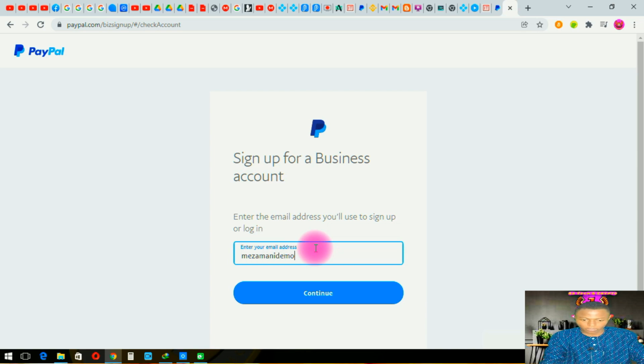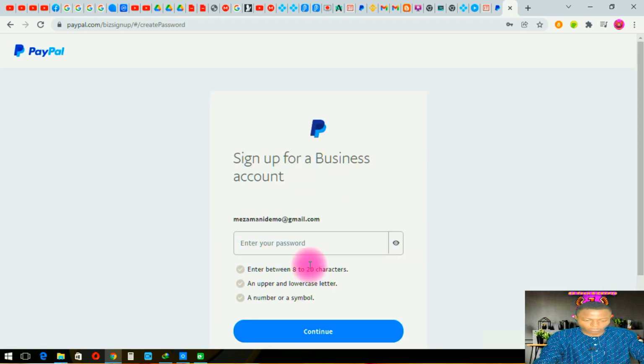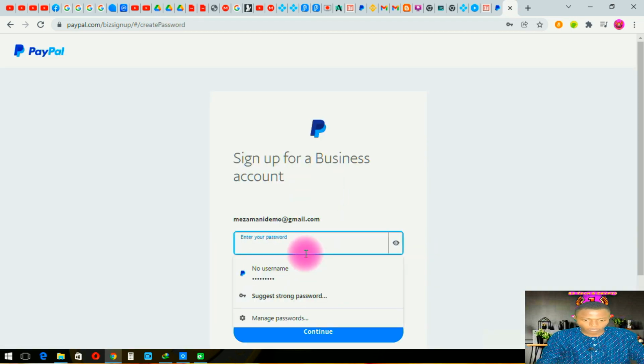Now you input your mail here, any mail that you wish to register this with. Put the mail that you know you have never registered a PayPal account with before, and then click on continue. Once you click on continue, you input the password that you need. Any password, you are just going to put it here. For instance, I will be putting this password here, but it has to be a strong password.